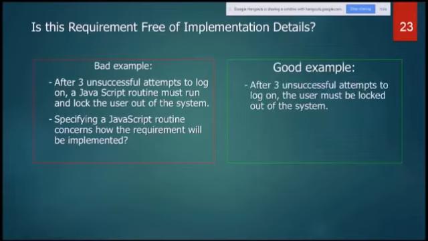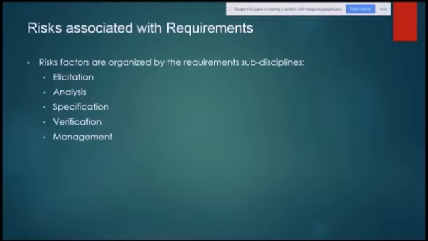That should not be the case. So it is not free of implementation, and we need to change it. It should be: after 3 unsuccessful attempts to log on, the user must be locked out of the system. That's simple. No technology mention should be there.